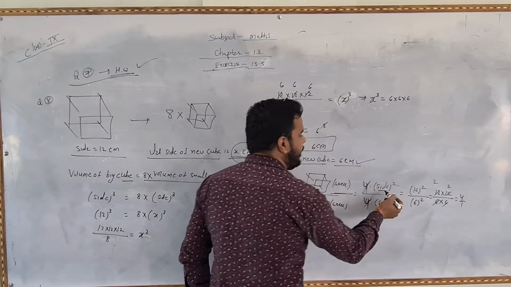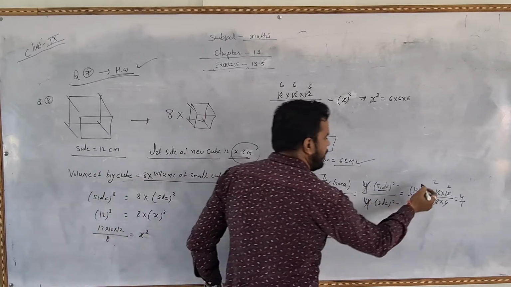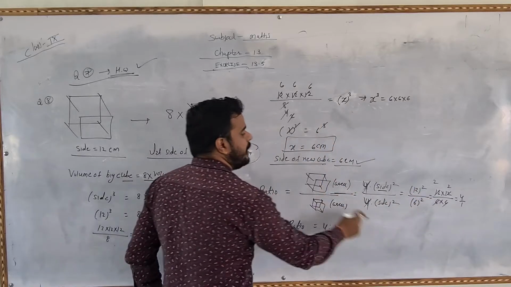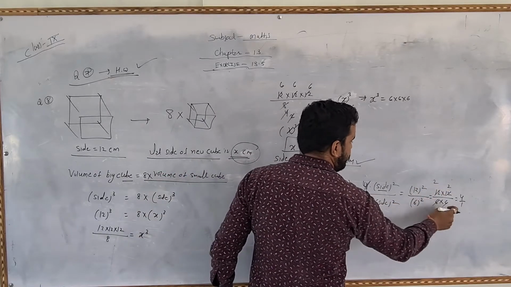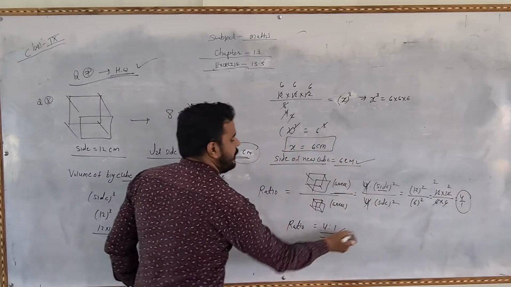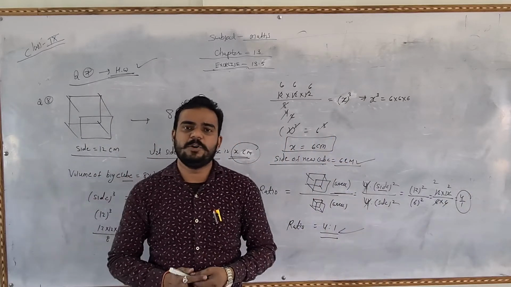Side of the middle cube is 12 given, then the 12 square, and the smaller will be 6, and 6. So 12 into 12 upon 6 into 6, then the answer is 4 upon 1, then the final answer is 4 ratio 1.